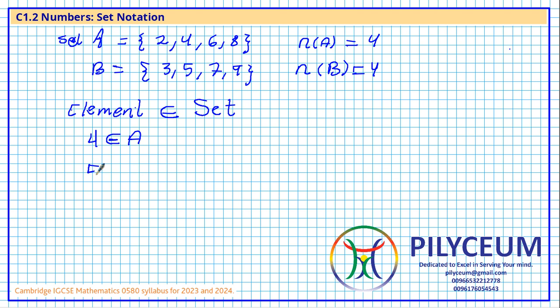Check 5. Is 5 an element in A? No, it is not. 5 is an odd number. So we would say that 5 is not an element of A, or does not belong.